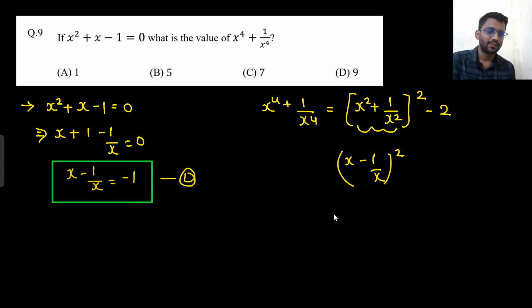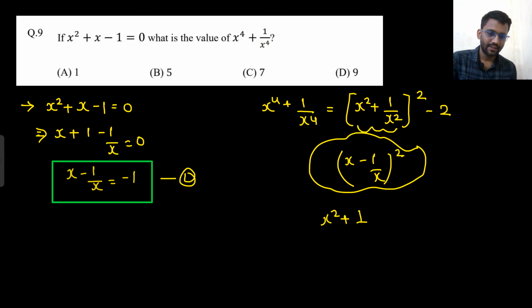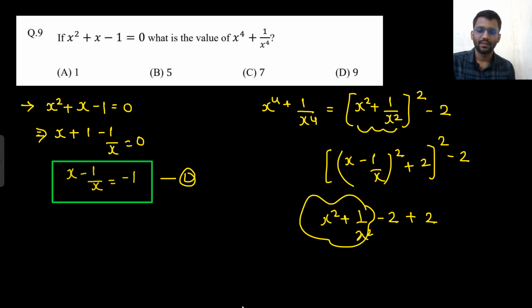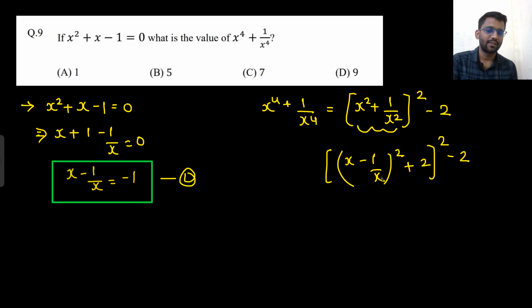Now what I would add or subtract, let's see. Let's expand this one. x square plus 1 by x square minus 2. So I will add plus 2 here, so that I get this one. So I would add plus 2 here and would square it, minus 2. Now you can cross verify. x square plus 1 by x square minus 2, minus 2 plus 2 will get cancelled, and then there is this square. Okay, so this would only become.